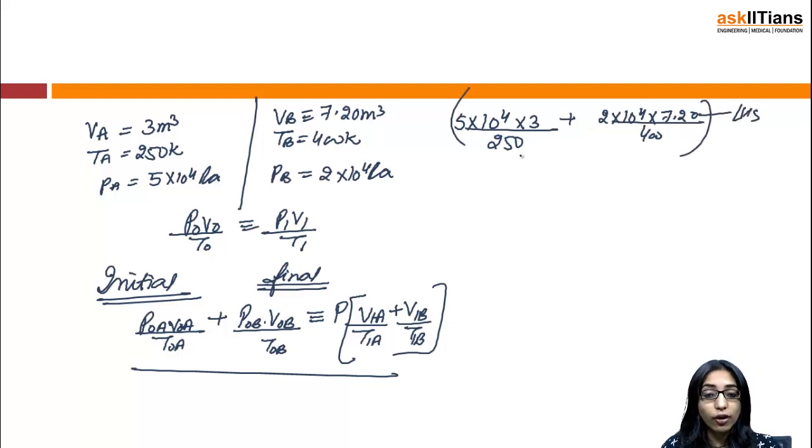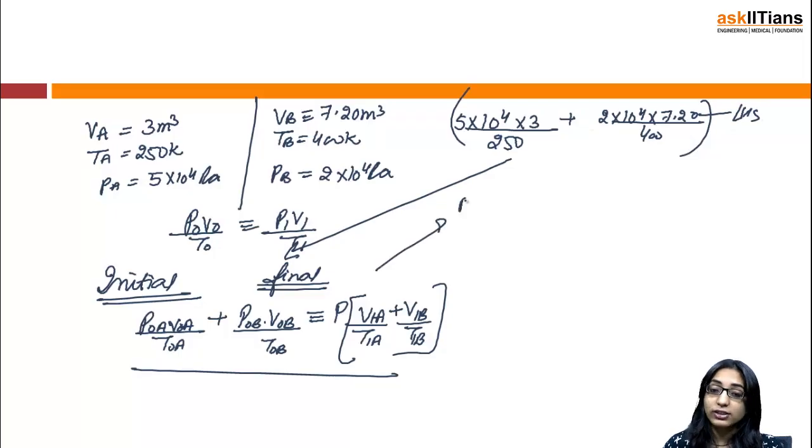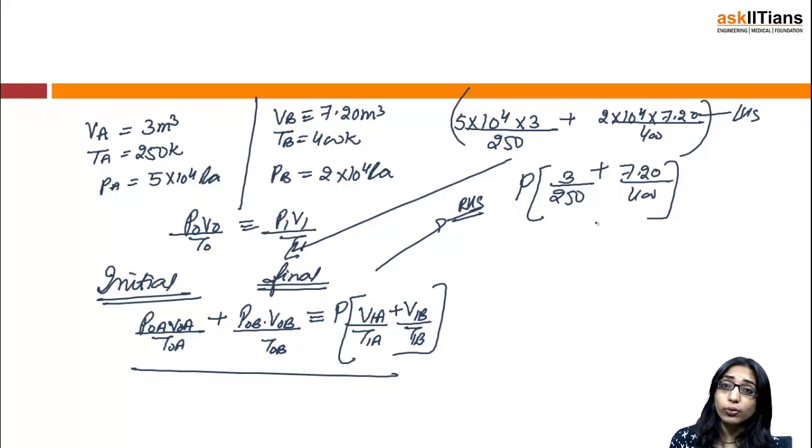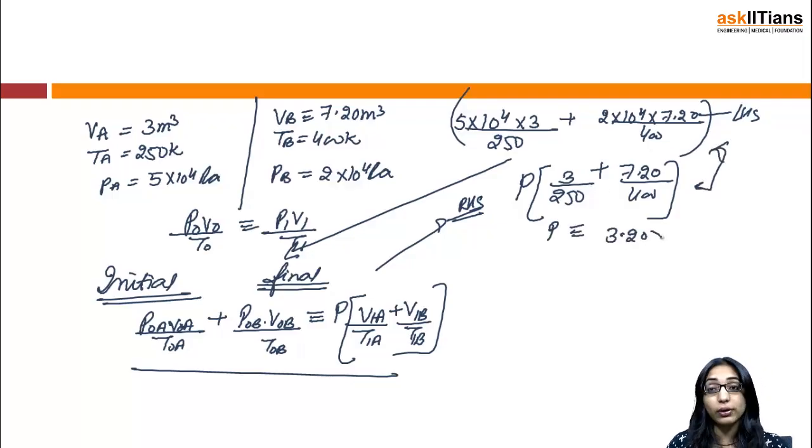For the right hand side, let the pressure be P, so it is 3 divided by 250 plus 7.20 divided by 400. Now you equate the left hand side and right hand side and solve for P, which comes out to be nearly 3.20 into 10 raised to the power 4 pascals.